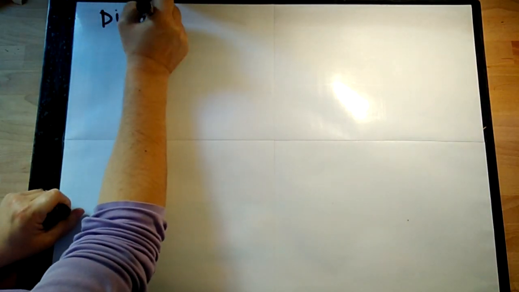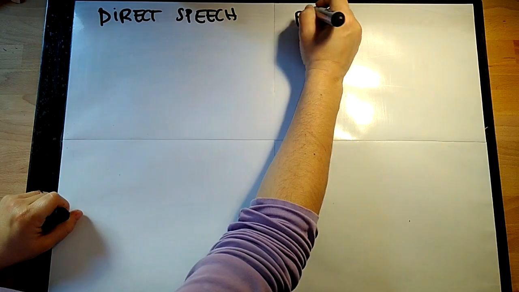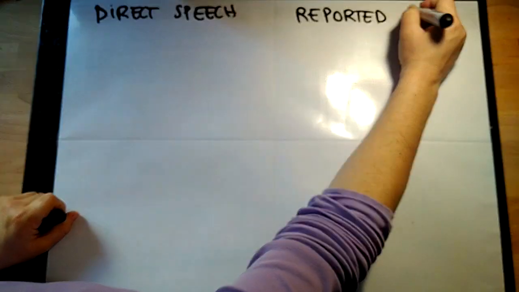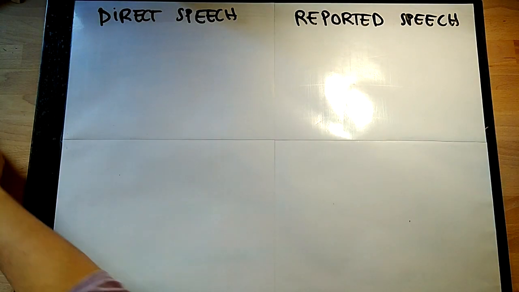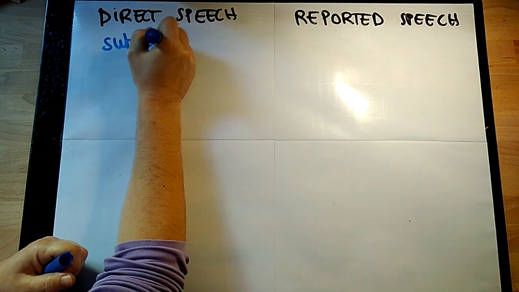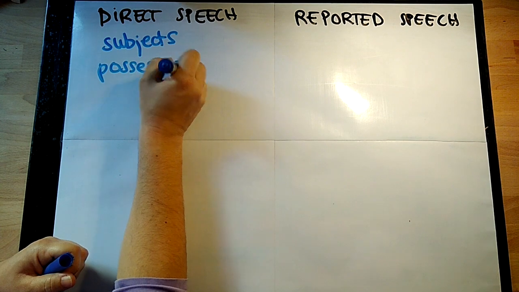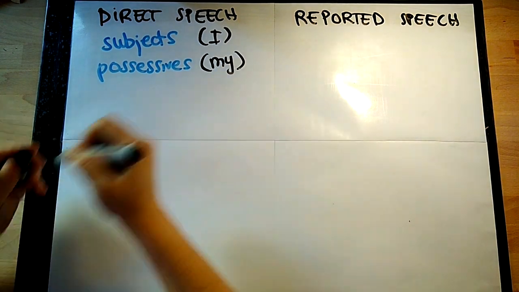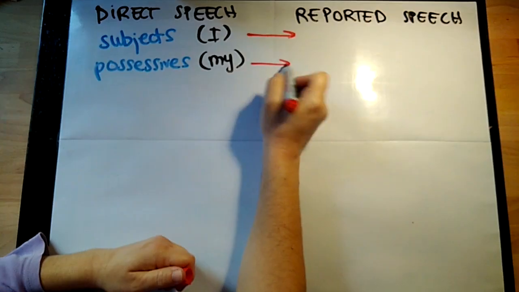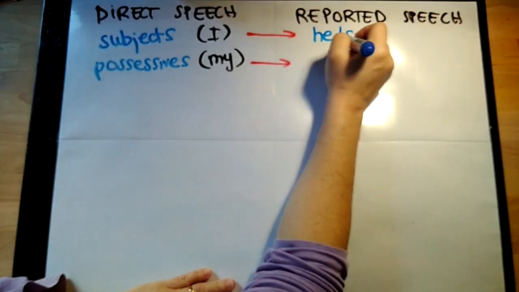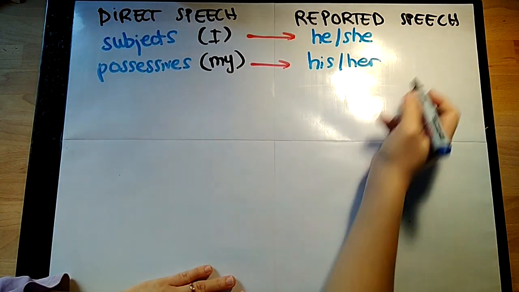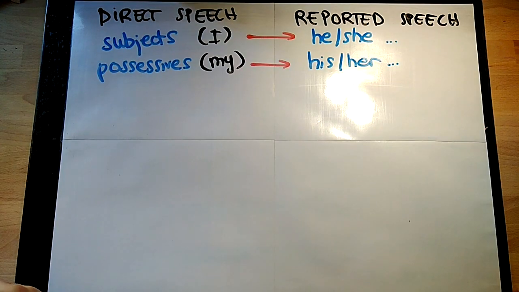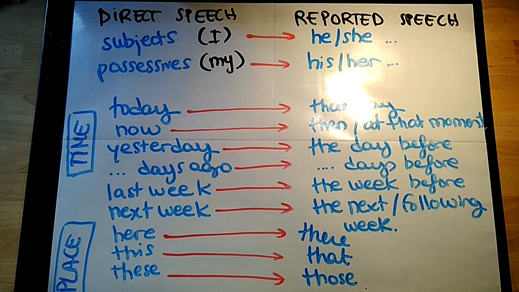To finish with, we have to remember that we don't only change the verb, we also change other elements of the sentence. For example, the possessives or the expressions of time or place. So we have seen examples of subjects that in the beginning they were I, or possessives that at the beginning were my. And we change them for he or for she, and for his or for her. But of course we can find many others. Okay, so here you have a summary of other time expressions and place. If you need to look at them, you can pause the video now.